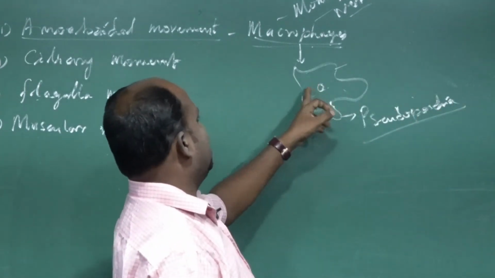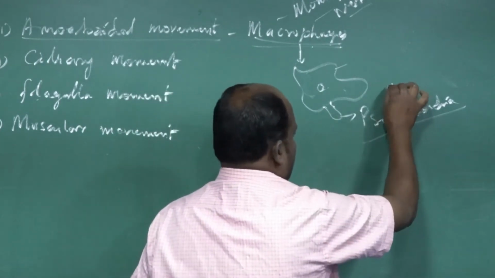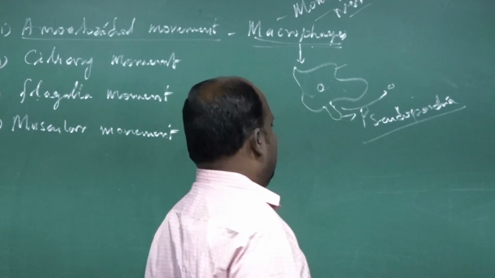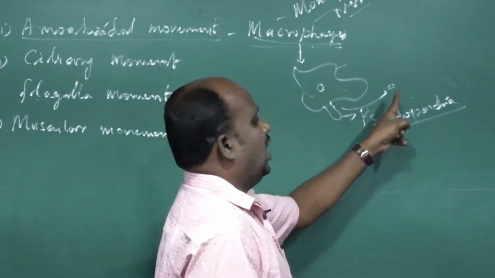The WBC or macrophage produces pseudopodia so that it can swallow microbes, and it migrates through the pseudopodia.